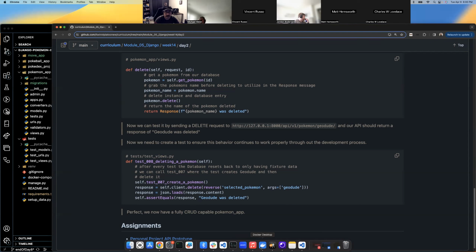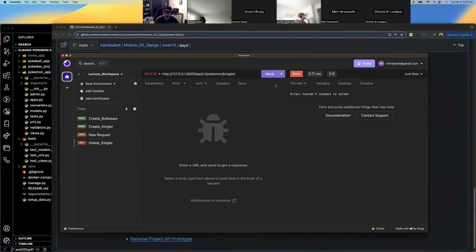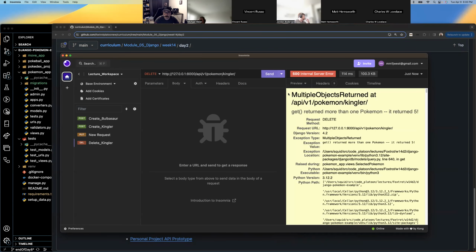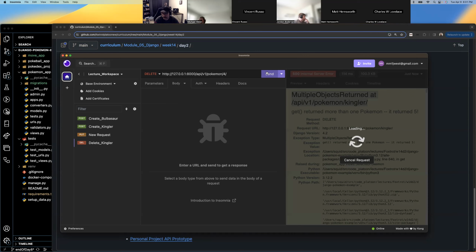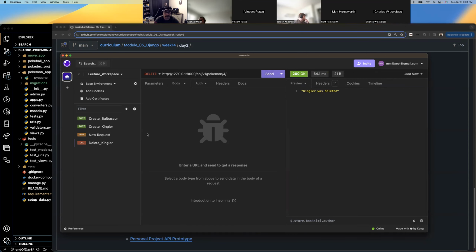I'm wondering if I'm going to mess it up because I've got multiple Pokemon called Kingler. I guess it'll just find the first one, though. Multiple objects. Yeah, so that's an issue we've got with our API here. If there's more than one Kingler in our Pokemon app, that's going to be a problem. So we kind of need unique names on our Pokemon, which I thought we had set as a validation, but that's all right. We'll just delete an ID that I know exists. There we go. Kingler was deleted.